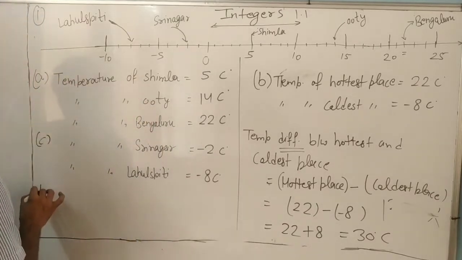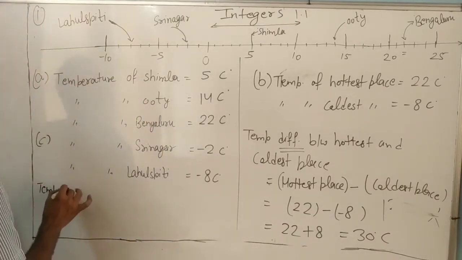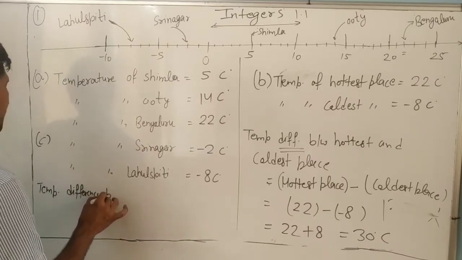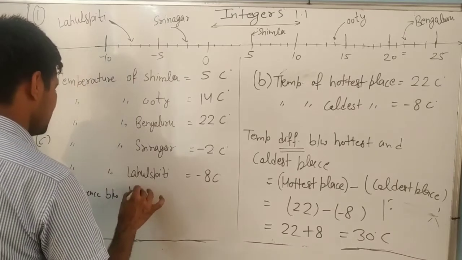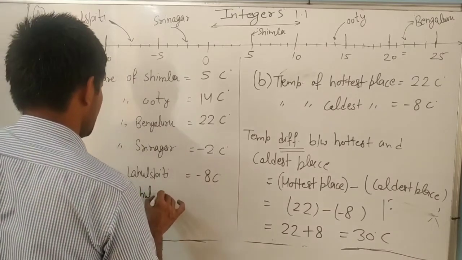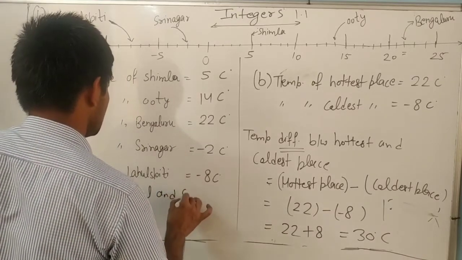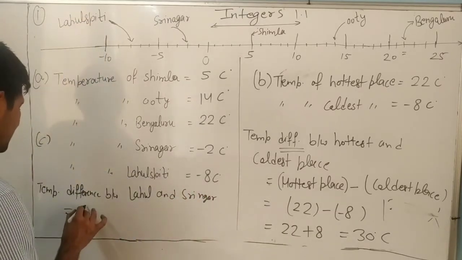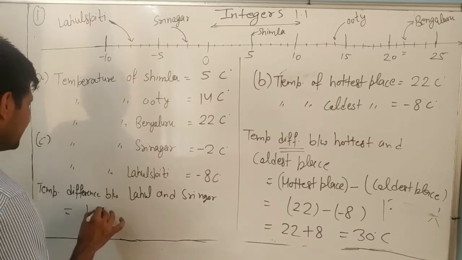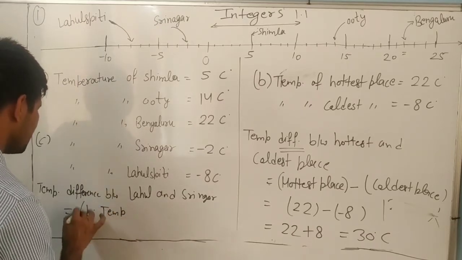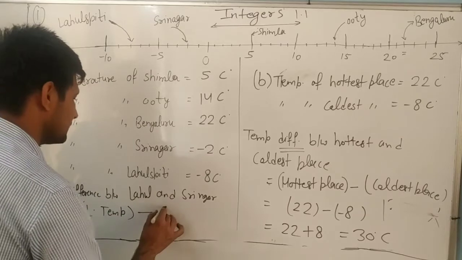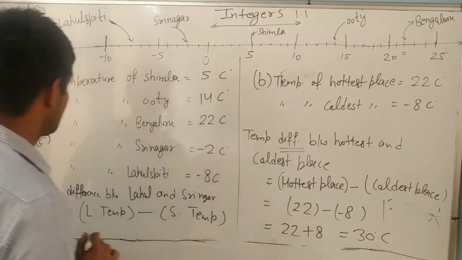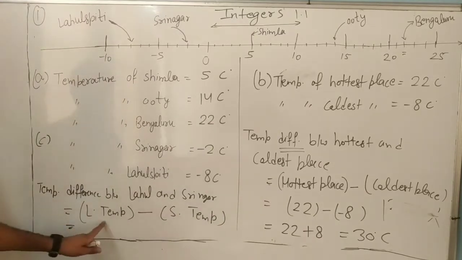So we will write temperature difference between Lahaul Spiti and Srinagar. So the difference means Lahaul Spiti temperature minus Srinagar temperature. Understand here? So what is the Lahaul Spiti temperature? Everyone knows.